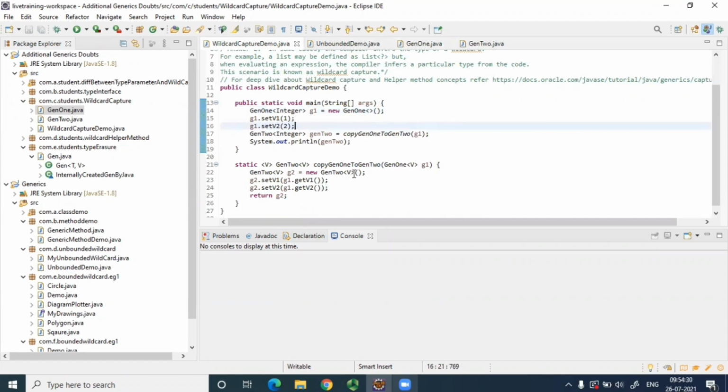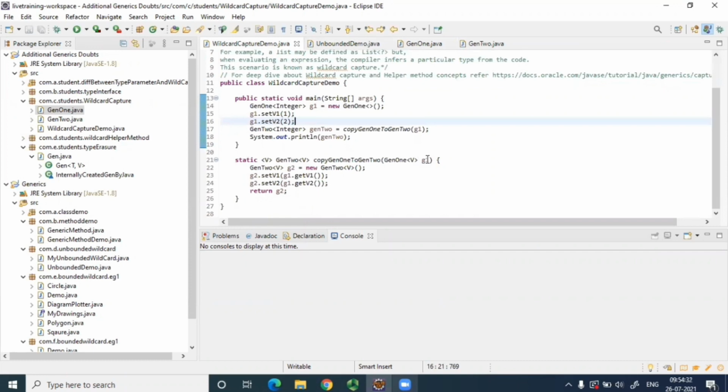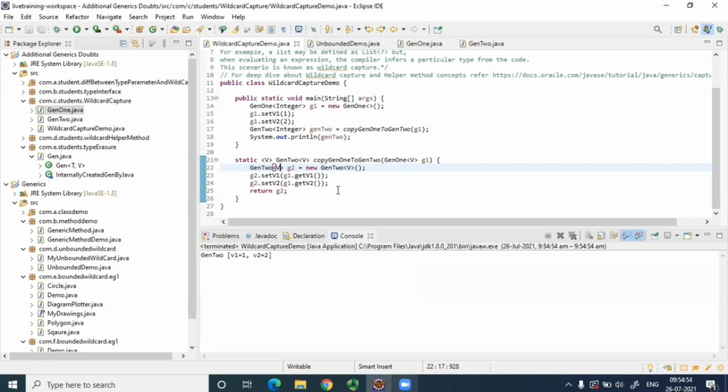When you're calling this method over here, it is taking that Gen 1, and you've just created an object of Gen 2, which is another class, not the same class. And you're setting this value. Now you have not written integer, but still it is setting the value of integer. Still it is able to set. Correct? See, if I run this, it will work fine.